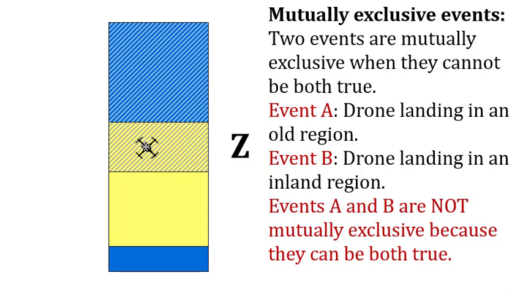I'm going to show you examples of mutually exclusive events, but before doing that, this idea of the events both being true has a name, and it's called a joint probability, and that's what I'm going to explain next.